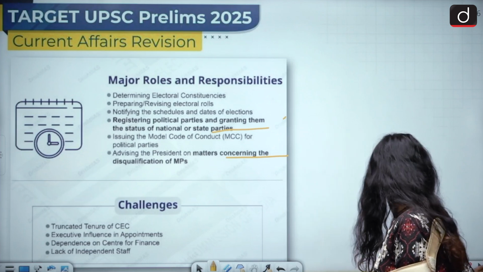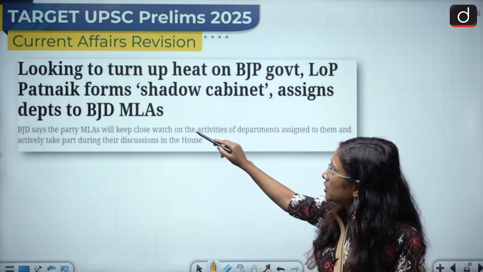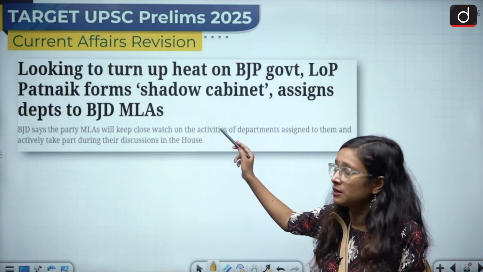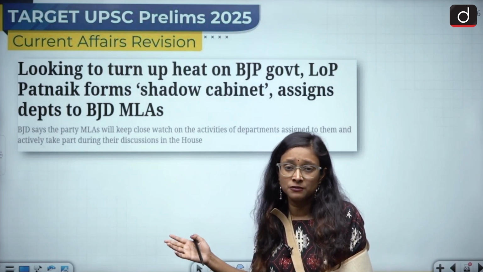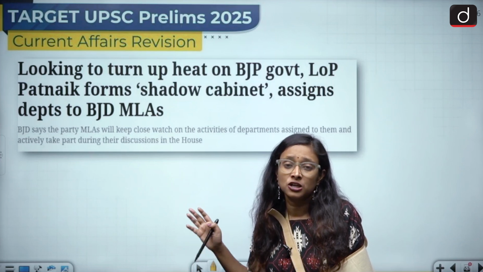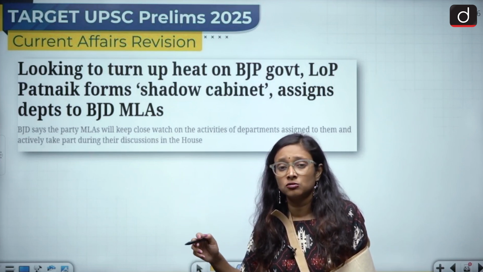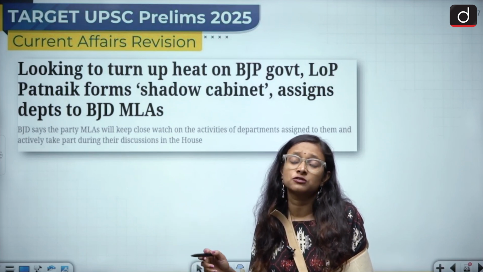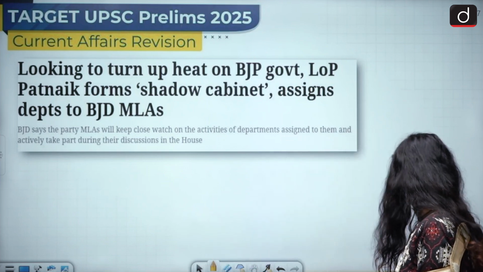Now we are going to talk about: looking to turn up the heat on the BJP government, LOP Patnaik forms shadow cabinet, assigns departments to BJD MLAs. So here in Odisha, something new has happened, where the opposition leader decided to design a shadow cabinet which will look after what the real cabinet is doing. So in order to have checks and balances over them, a shadow cabinet was created by the opposition leader. So we are going to talk about the shadow cabinet.